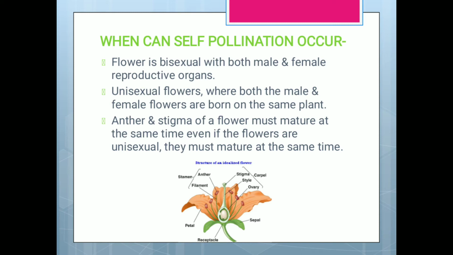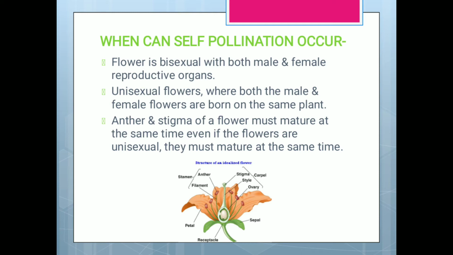Where both the male and female flowers are on the same plant. The third condition is where the anther and stigma of a flower must mature at the same time even if the flowers are unisexual. Means if the anther is giving pollen grain at some time and the stigma is not mature enough to take the nucleus from the pollen grains, then the pollen grains are just waste.